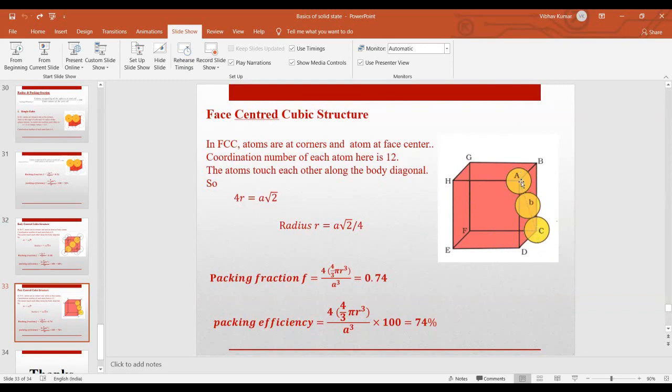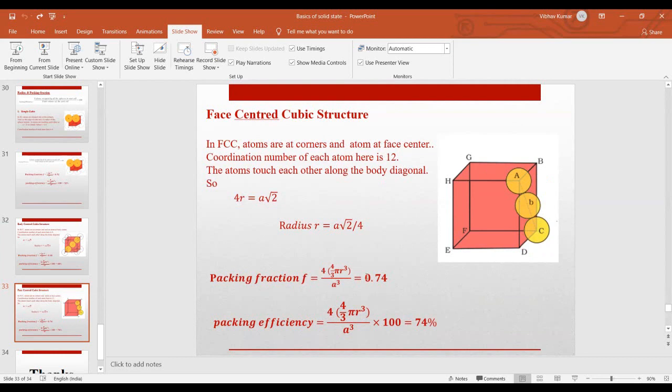In terms of R, this is also 4R, right? And in terms of A, you can use the Pythagoras theorem for this triangle. You can find out this will be A root 2. So the radius for face center cubic structure is A root 2 by 4. And for packing efficiency, you can calculate the effective number of atoms present inside the FCC crystal structure, which is 4.